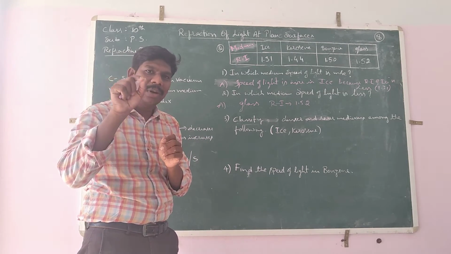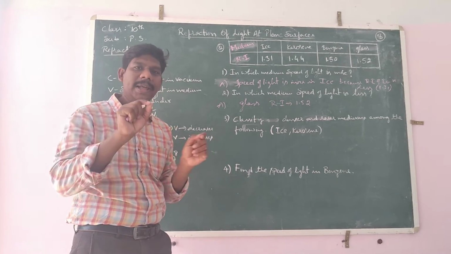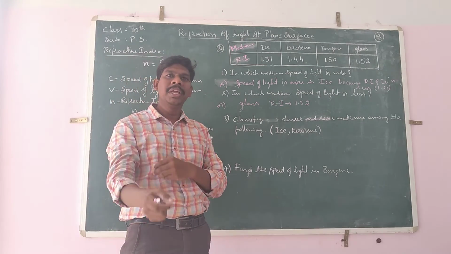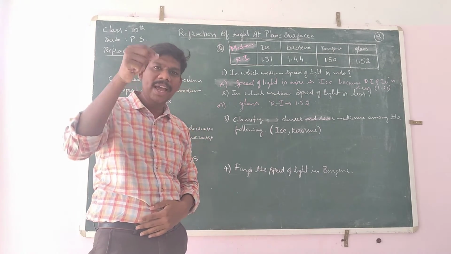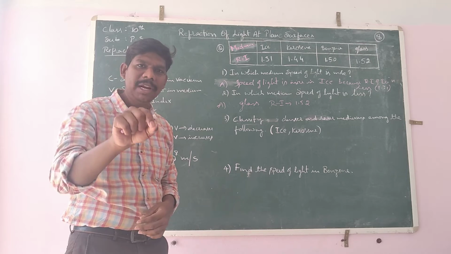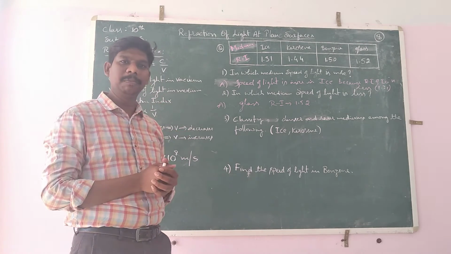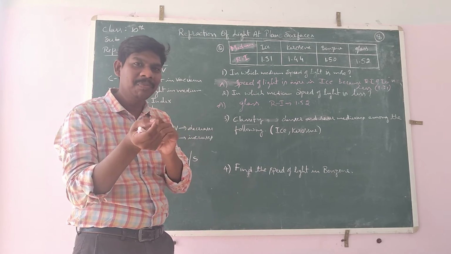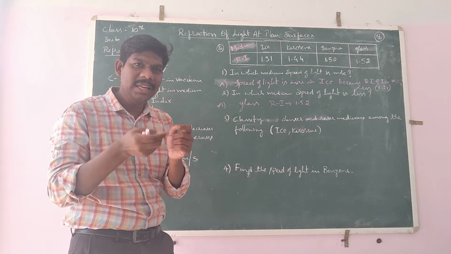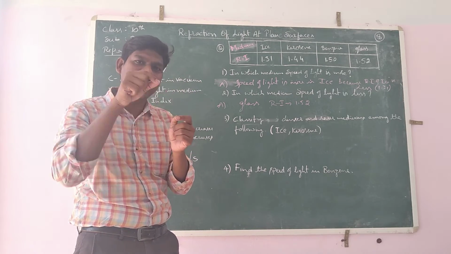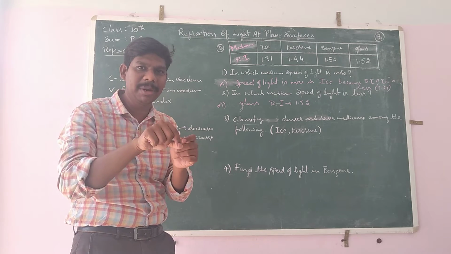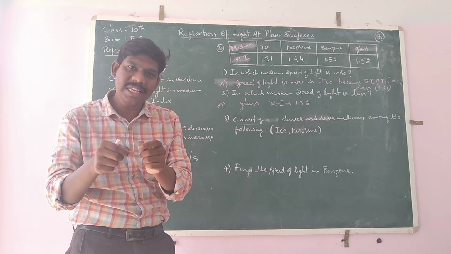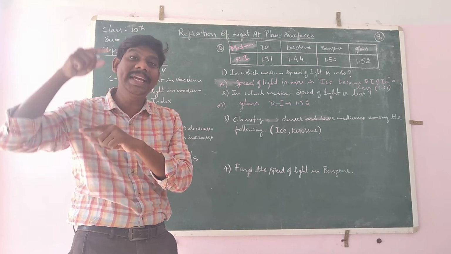Now remember the definitions of denser and rarer mediums. What is a denser medium? The medium in which the speed of light decreases is taken as the denser medium. The refractive index value also depends on speed only. The speed of light decreases means the refractive index value increases.